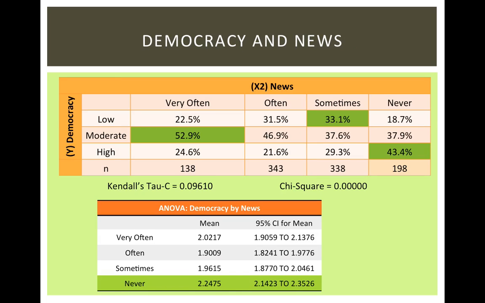These are the results of the cross-tabulation between my y variable and my second x variable, news watching. The fact that my chi-square was measured at 0 meant that the differences in the dependent variable, aka democracy, across the categories of the independent variable, aka news, were very unlikely to be due to a sampling error. In order to get a more detailed assessment, I ended up using both the Scheffe test and ANOVA, and as a result, I found that those in the never category differed significantly from the rest. Furthermore, because all variables were once again ordinal and the table resembled a rectangle, I decided to use Kendall's Tau C to measure association. I ultimately got a Tau C of 0.09610, which meant that there was a very weak positive association between my variables. Thus, my hypothesis was not supported.